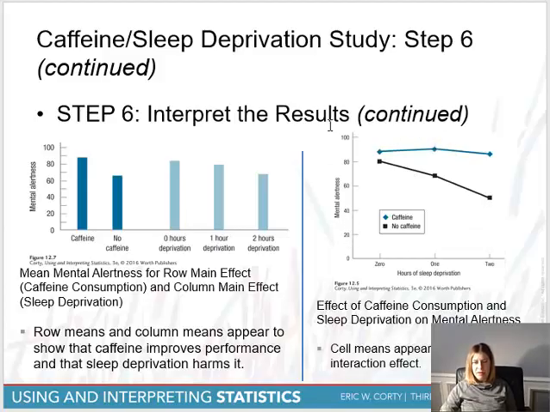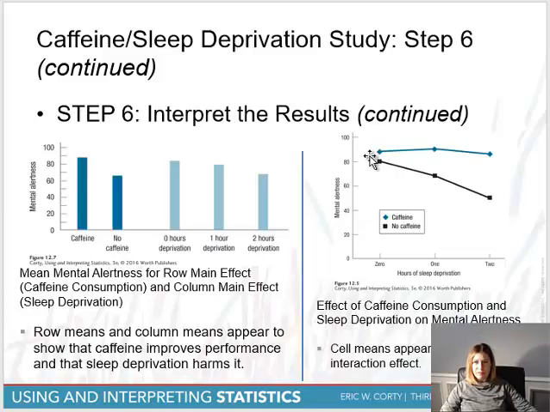And then we have mental alertness. So what this shows you is a much better picture of what's going on, because it kind of shows you that if you're sleep deprived and if you don't have caffeine, you're going to have some problems with mental alertness, right? It goes down and down and down.